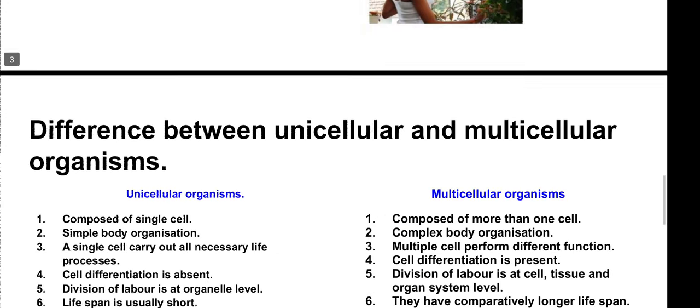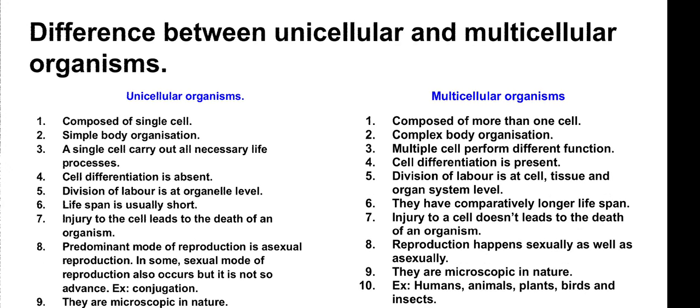Anyways, now move forward. Here we are going to study the difference between unicellular and multicellular organism. You can see here, unicellular is made up of a single cell, multicellular is made up of more than one cell. Unicellular has a simple body organization, means a cellular level of body organization, because in unicellular organisms there is no presence of tissue or anything like that.